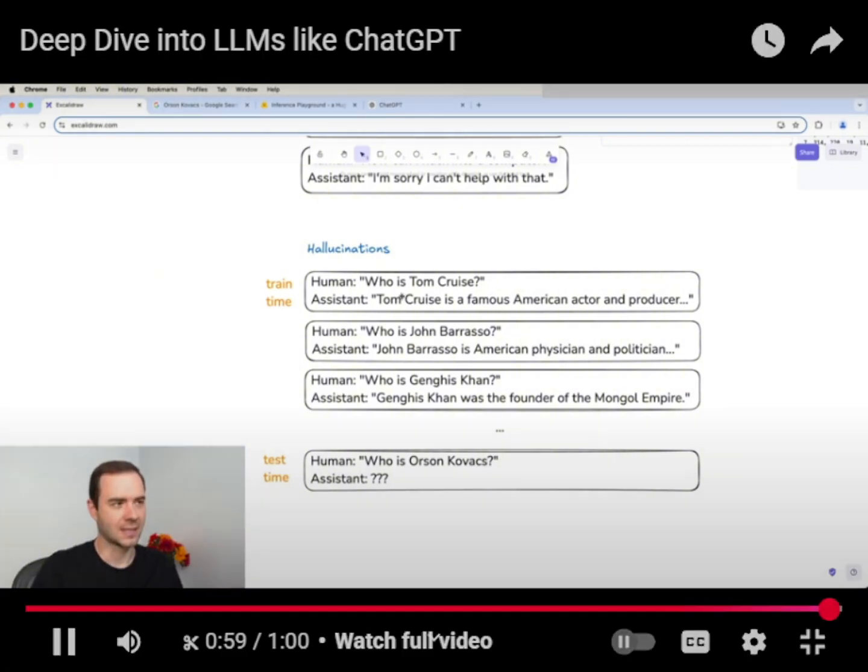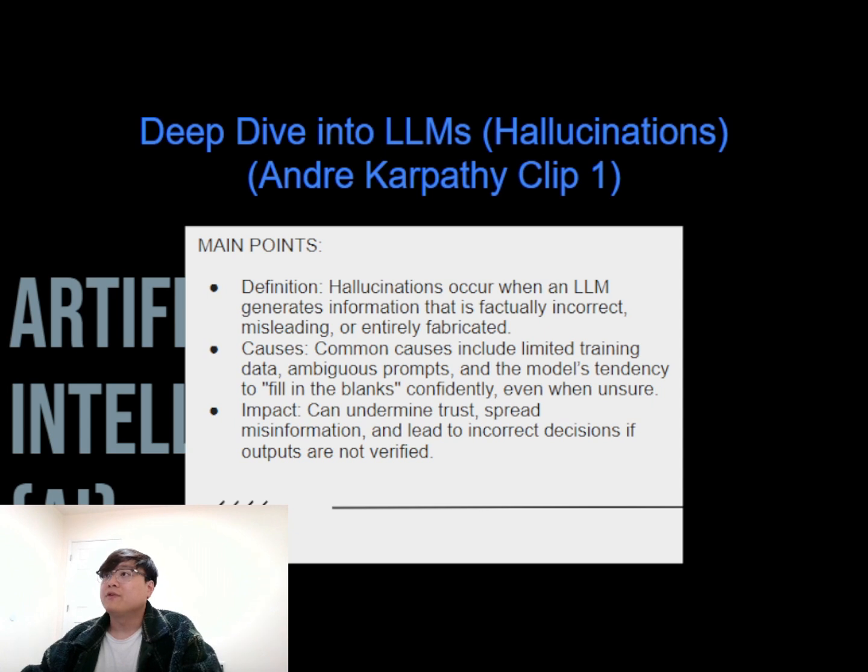For this first clip, I chose to talk about hallucinations in large language models to outline the dangers of fully trusting these systems. Hallucinations happen when an LLM confidently generates false or made up information. For example, it might invent a fake scientific study or give a completely incorrect answer that sounds very convincing. These errors can come from several causes, like gaps in the training data, vague prompts, or the model being designed to always produce an answer even when it's unsure.